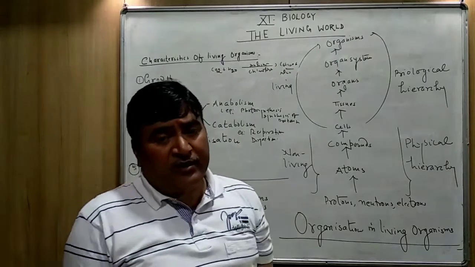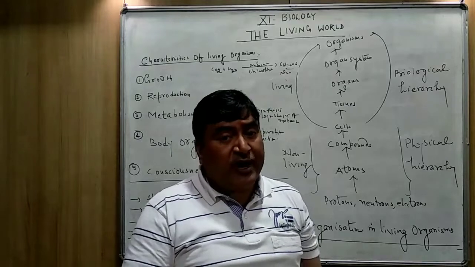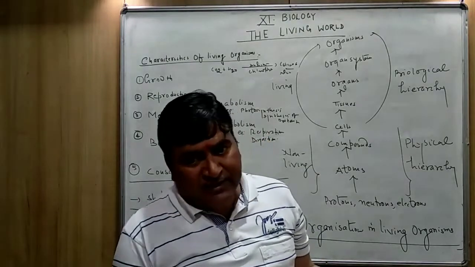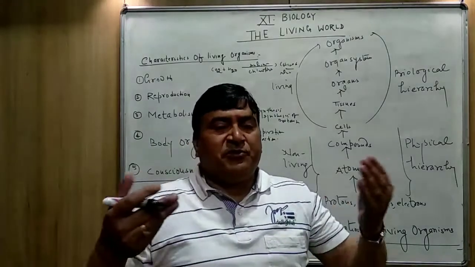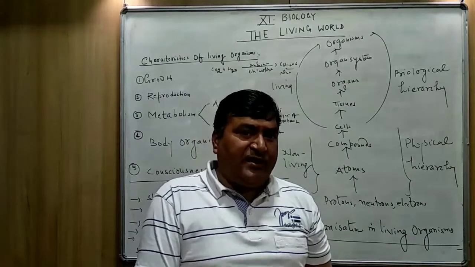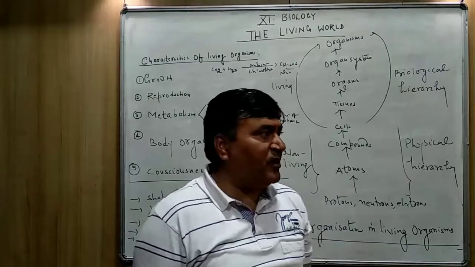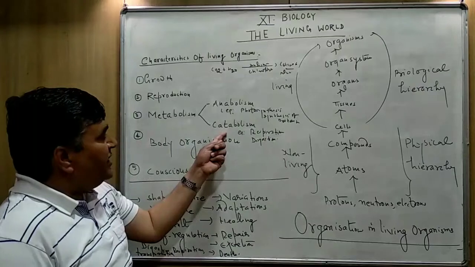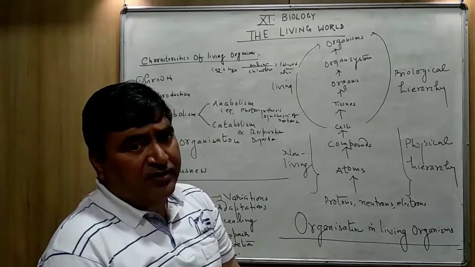The food is oxidized. The food is broken down into the carbon dioxide, water, and energy is produced. And because of the destruction, because of the breaking down of the glucose into the simpler form, the process of respiration is said to be what? Catabolism.